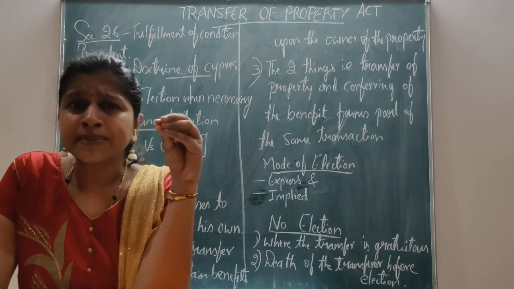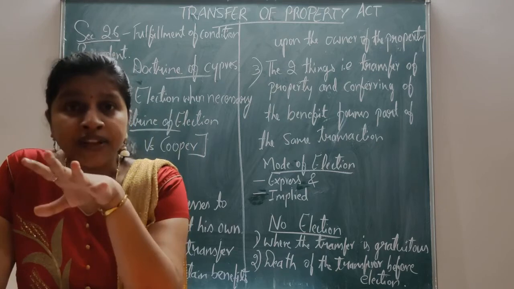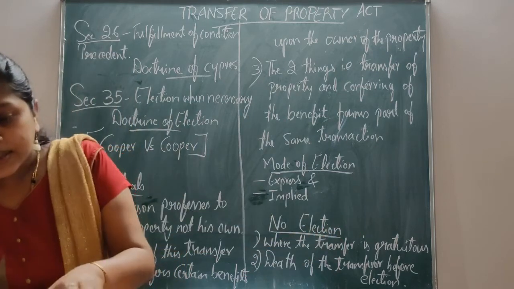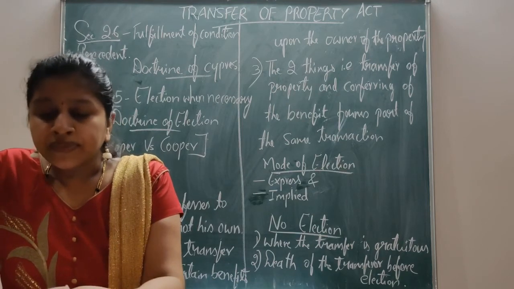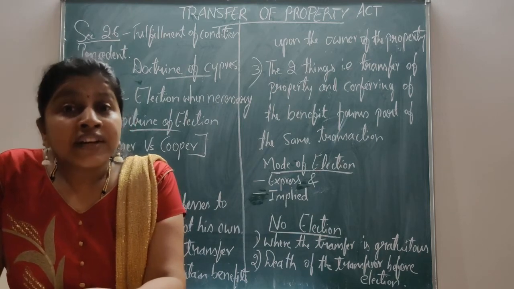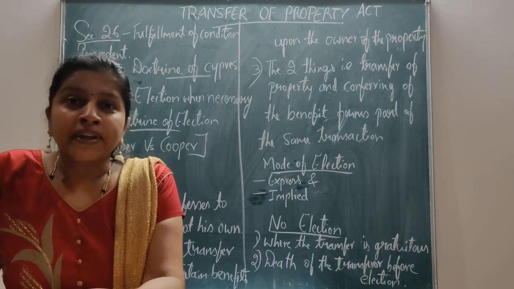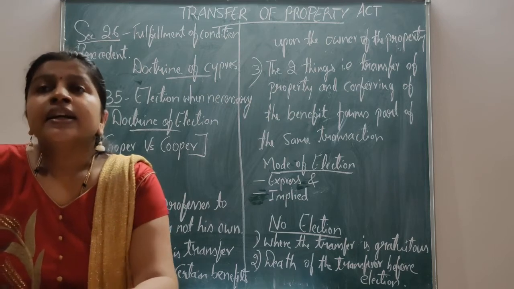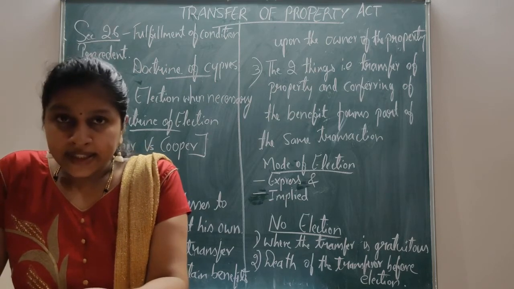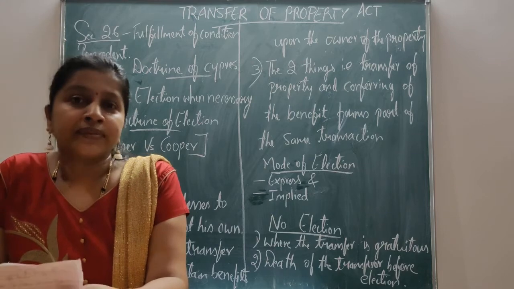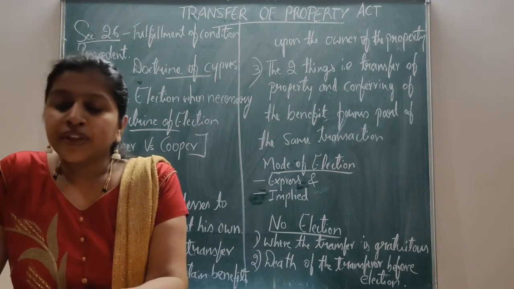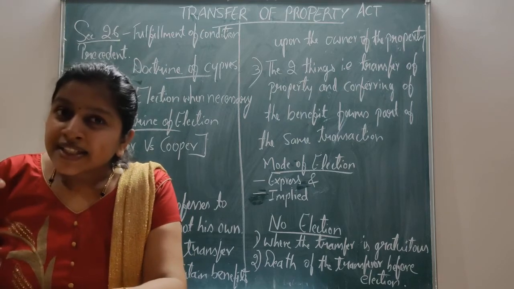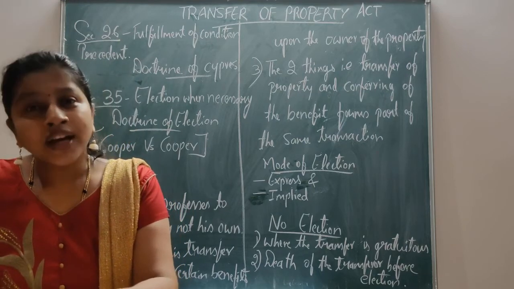When the transferee has fulfilled only the substantial part, then the law favors the vesting of property and not the divesting. In a condition precedent, the condition need not be fully fulfilled. The law considers the substantial fulfillment of the condition.